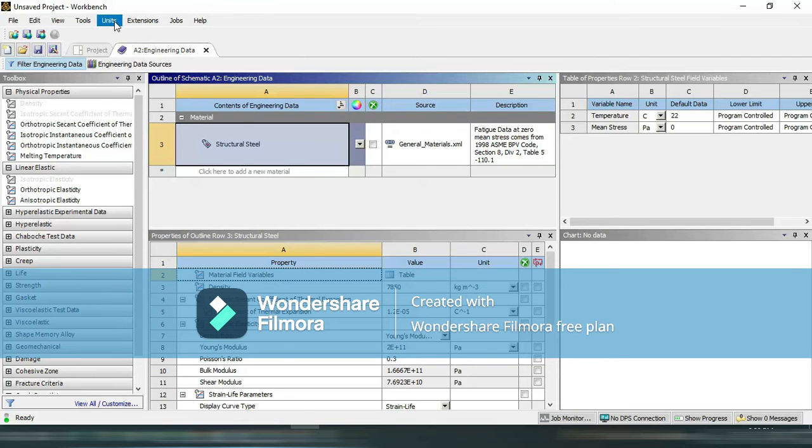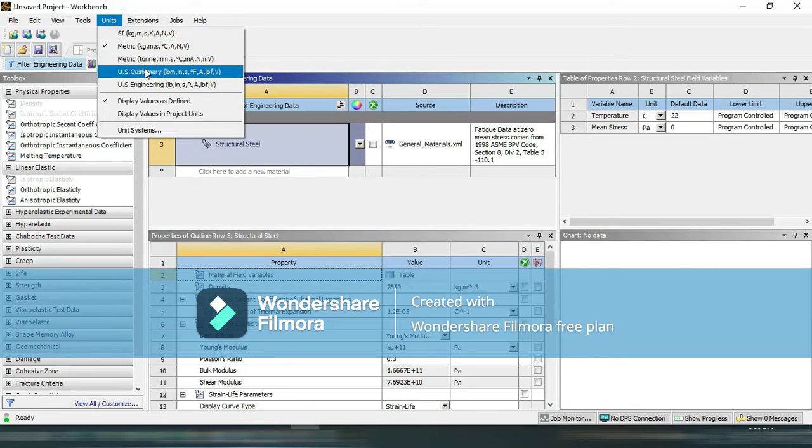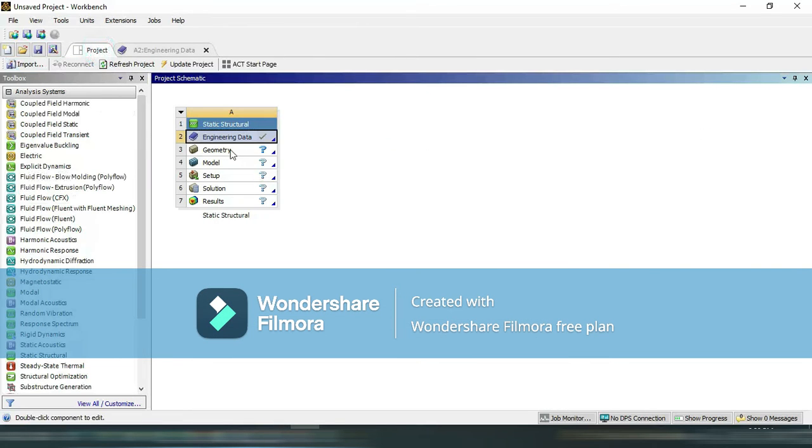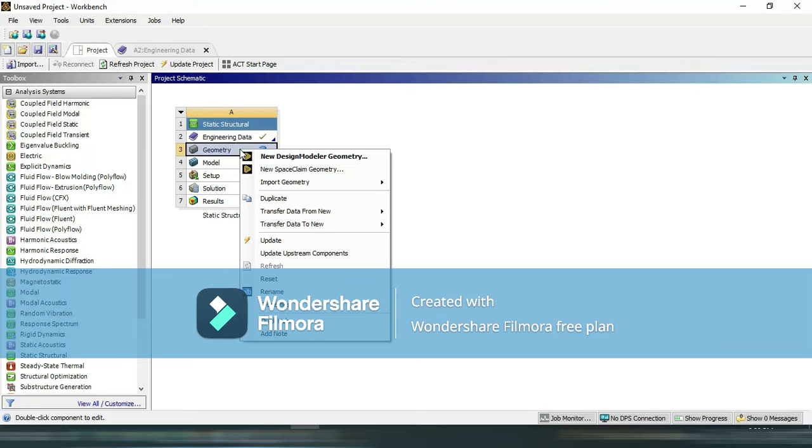Now I will change the unit from here. My dimensions are in mm, so I am using this metric ton mm type of unit. Okay, now back to the project. On the second option, that is geometry, I will import the geometry. Just right click here and wait for some time. Here you can see the option import geometry.